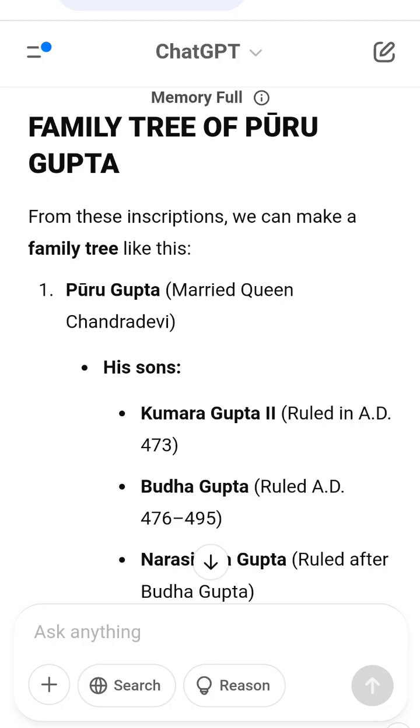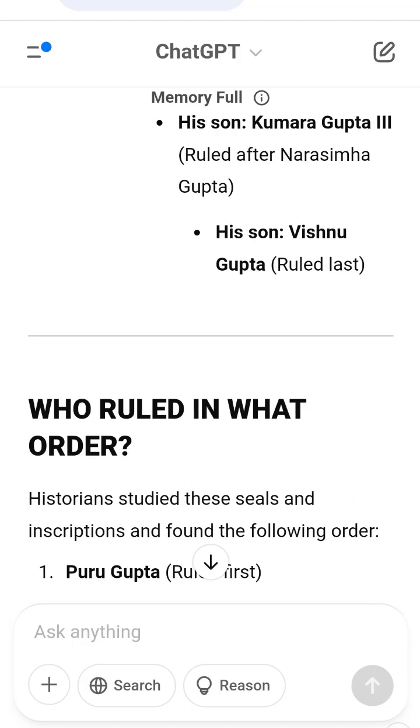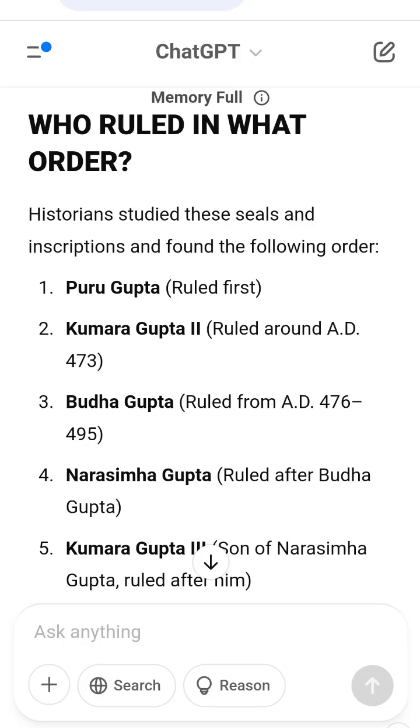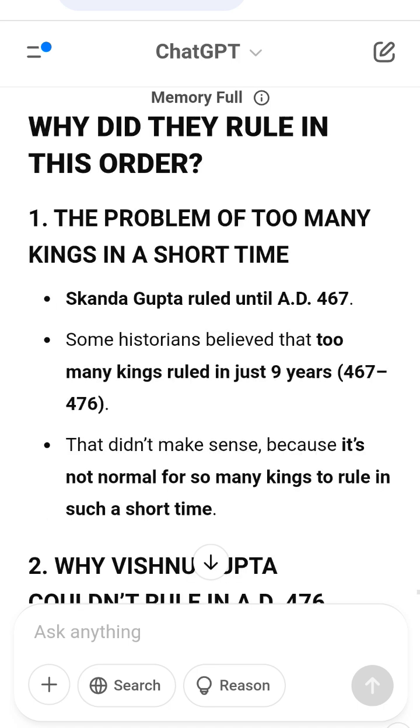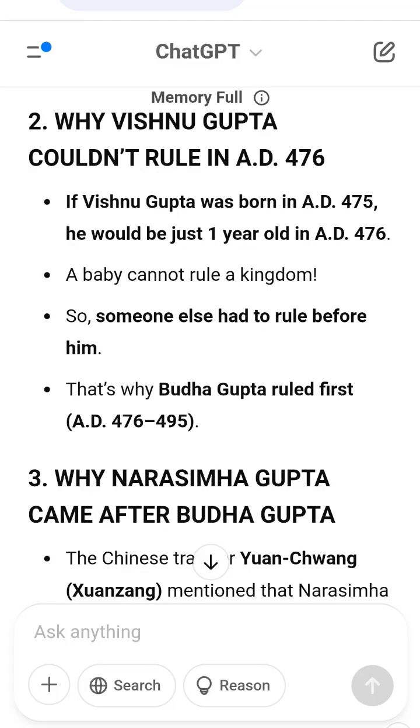Super simple example to remember. Think of a family of kings like this. Purugupta is like a father. He has 2 sons, Kumaragupta II and Buddhagupta. Buddhagupta rules for many years. After him, Narasimhagupta, his younger brother, rules. Narasimhagupta's son, Kumaragupta III, becomes king. Finally, Vishnugupta, a later king, rules. This way, everything makes sense and fits with history.